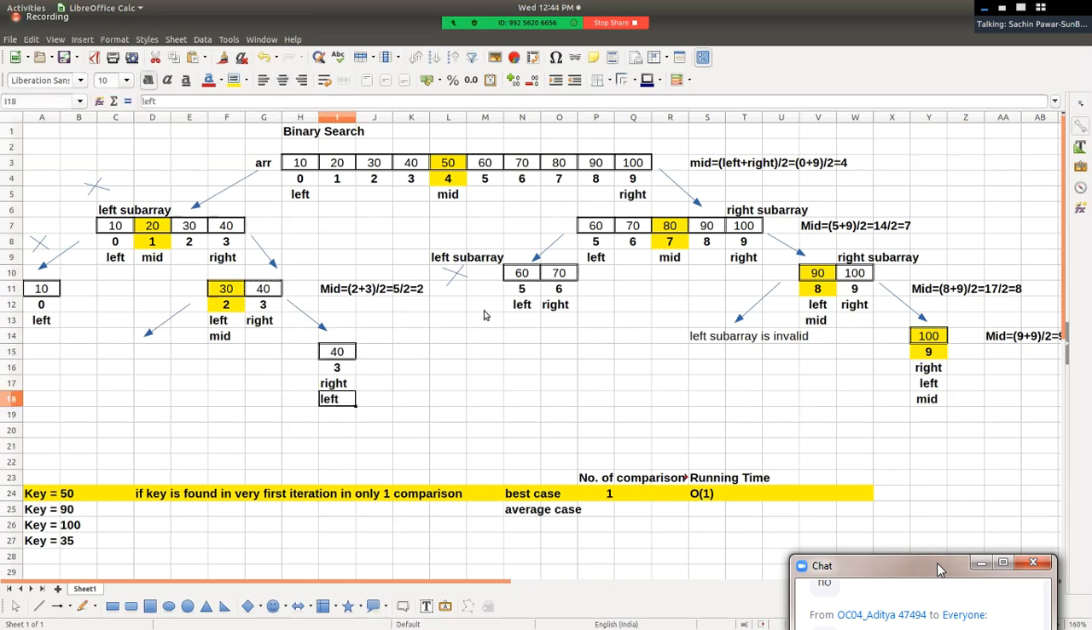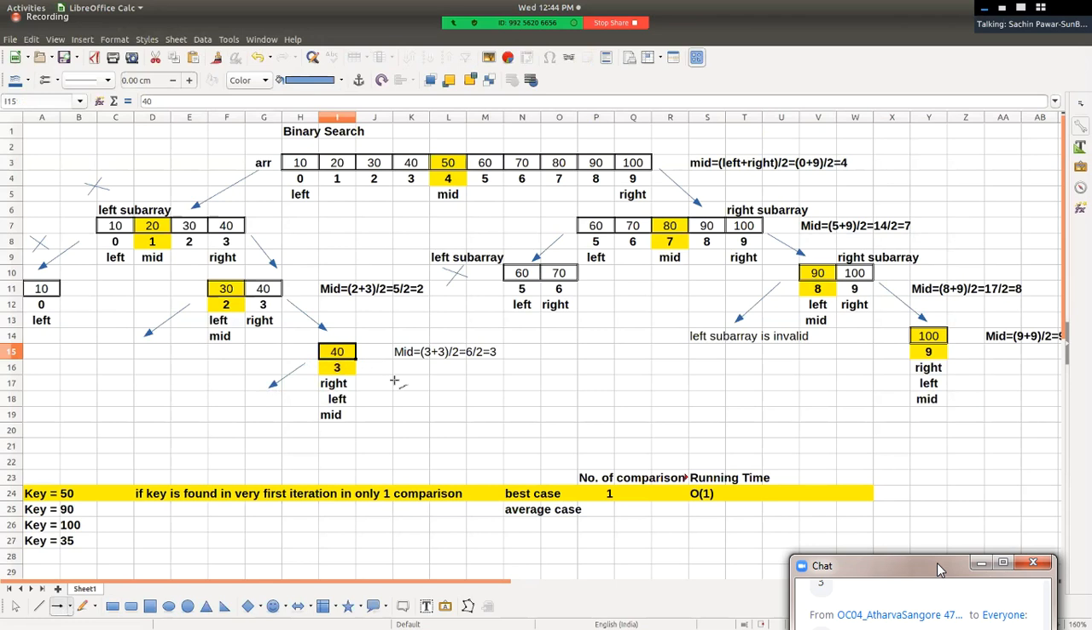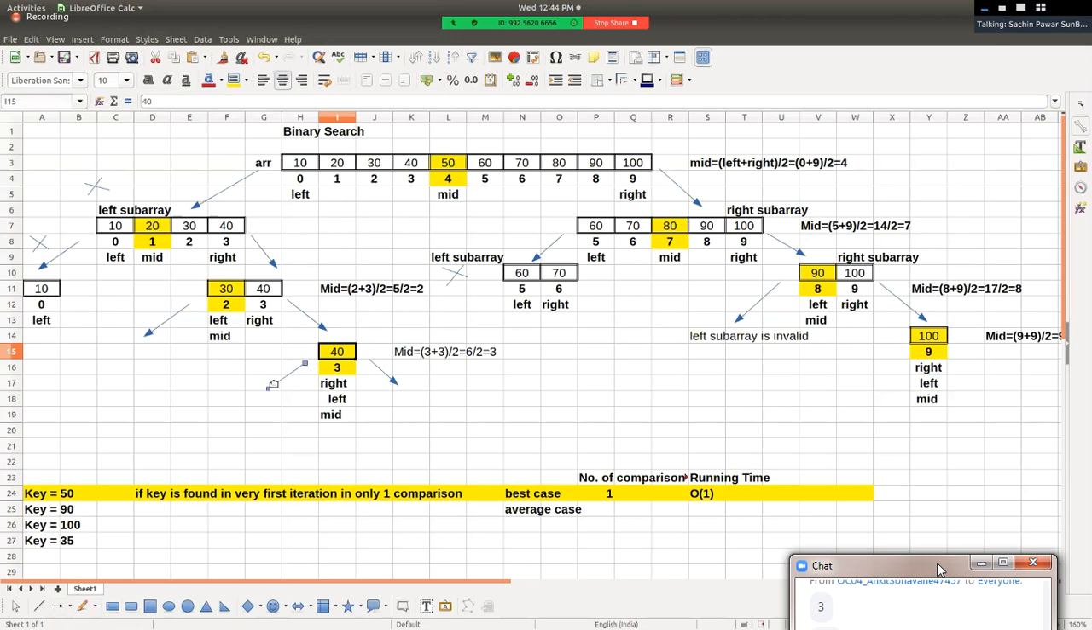Sir, for the right sub array, the values of left and right are the same. What will be the value of both? They will be the same, meaning left and right are 3. So again we calculate mid position is equal to 3 plus 3 divided by 2, that is 6 divided by 2, again 3. So the value of mid will be 3 again, right. By calculating mid position we are dividing the array into two sub arrays, but don't you think, sir, here the left sub array is invalid, right sub array is invalid,